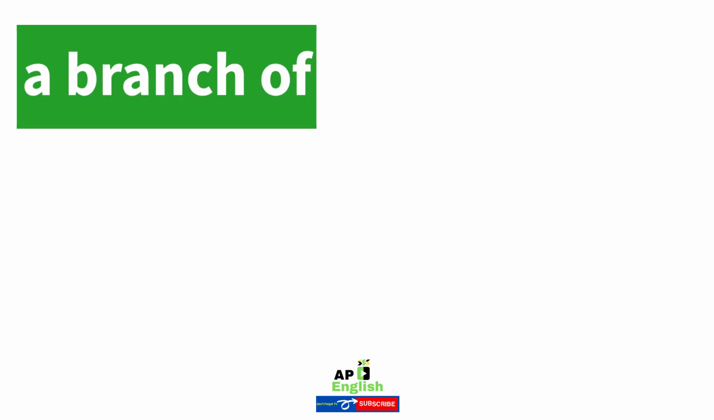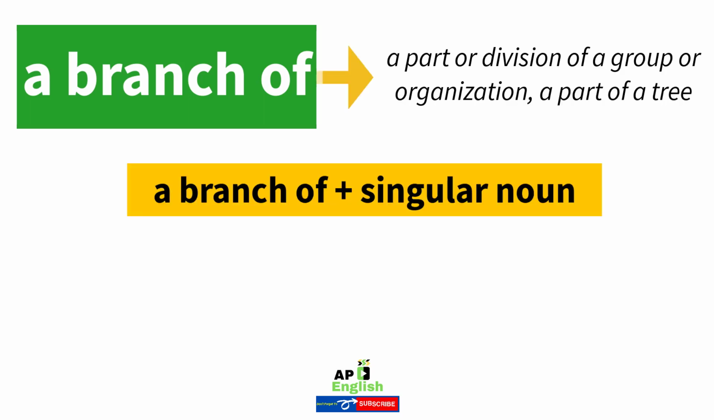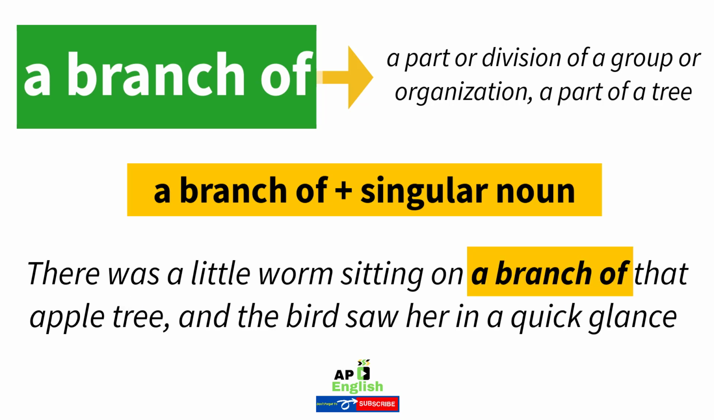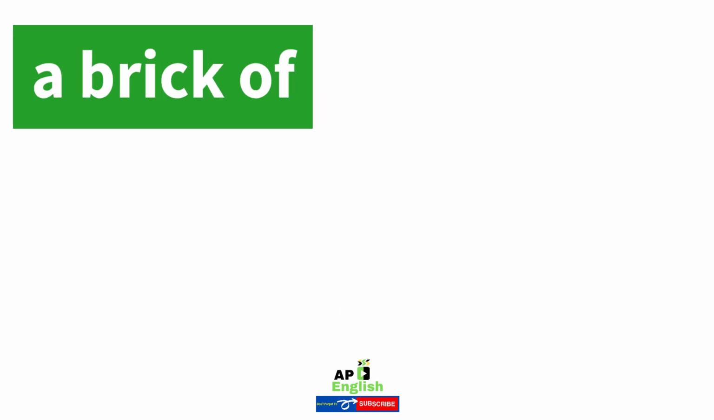Nine. A branch of. A part or division of a group or organization. A part of a tree. Example: the corporation made a new move in this market by opening a new branch of its business in this area. There was a little woman sitting on a branch of that apple tree, and the bird saw her in a quick glance.